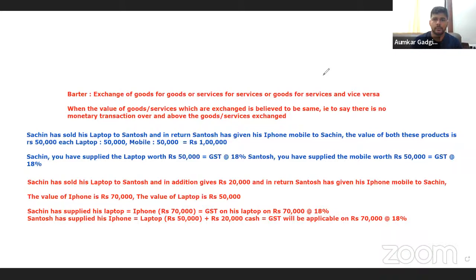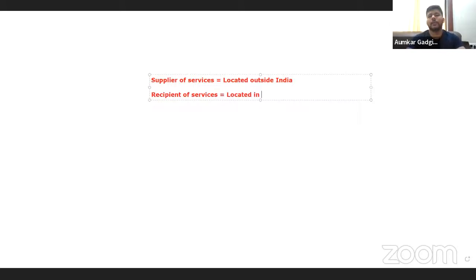Now let us understand this a little. See, what did I tell you? Supplier of services is located outside India. Recipient of services is located in India.